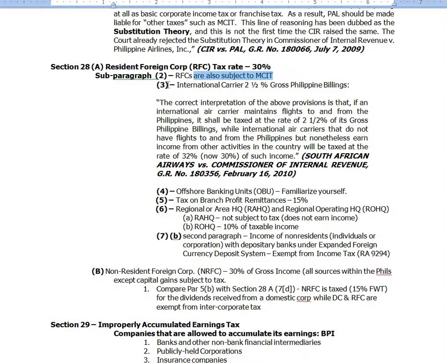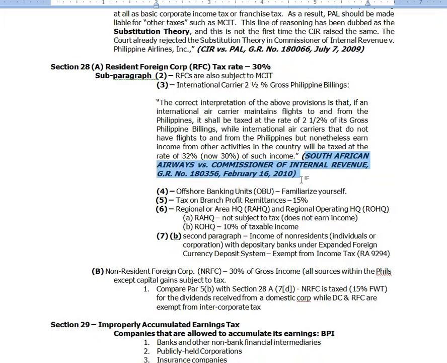Now, there is this more important provision, subparagraph 3, international carrier, 2.5% gross Philippine billings. There is this case, South African Airways versus Commissioner of Internal Revenue. It was decided on February 16, 2010.